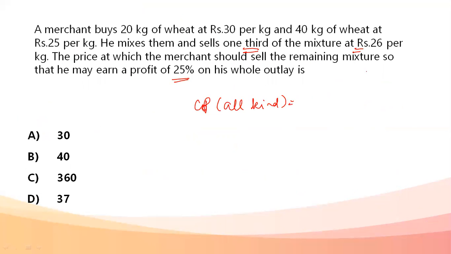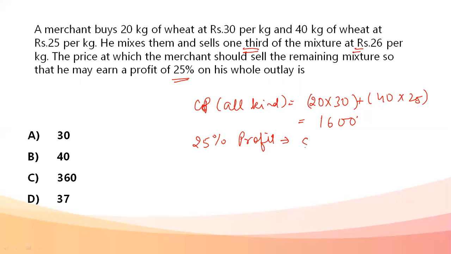It is going to be 20 kgs at 30 rupees per kg, so 20 into 30 plus 40 into 25. Okay, it comes out to be 1600. Making a 25% profit on the total outlay, that means my selling price is going to be 2000. So the total selling price comes out to be 2000.